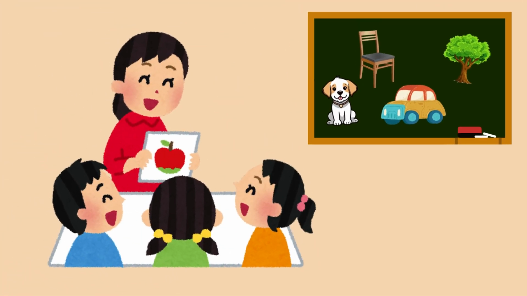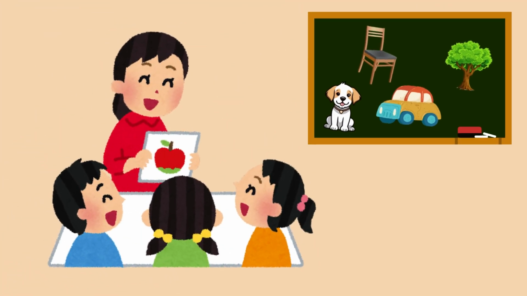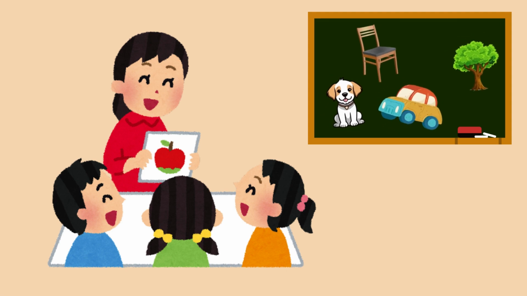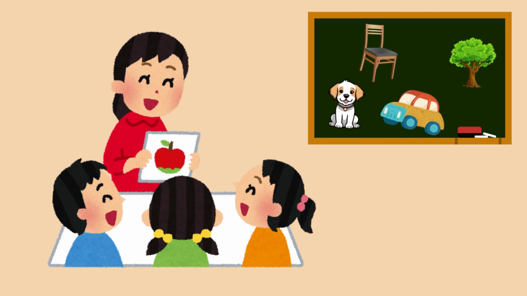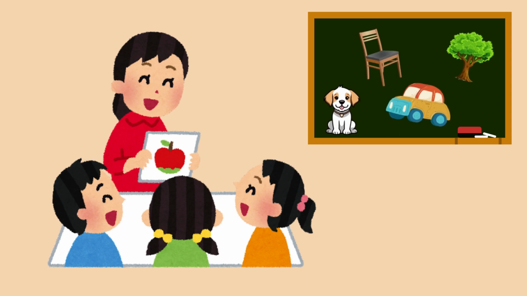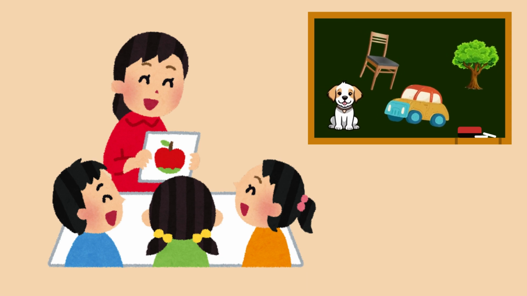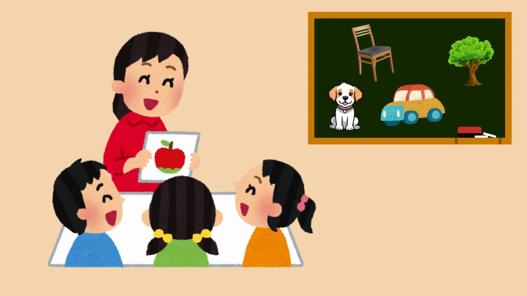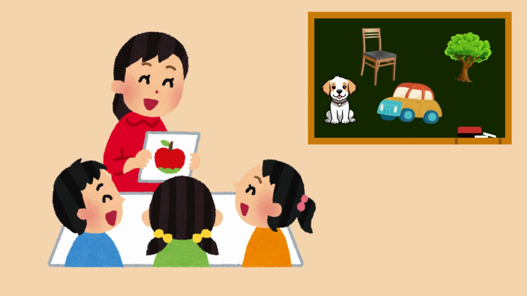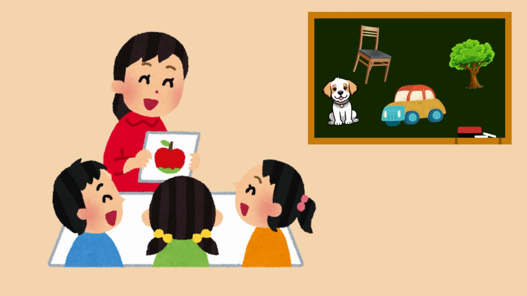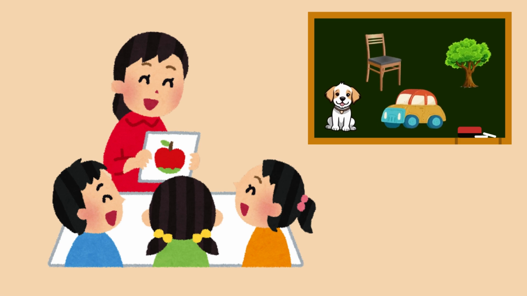Let's classify these objects. Remember, to classify means to put things into the correct groups. Our groups are living and non-living things. Which ones are living and which ones are non-living? Let's talk about living things.